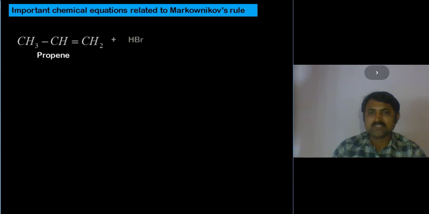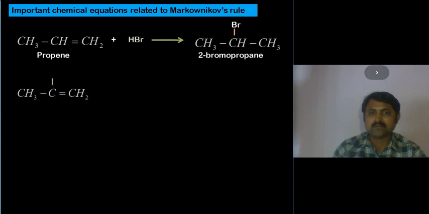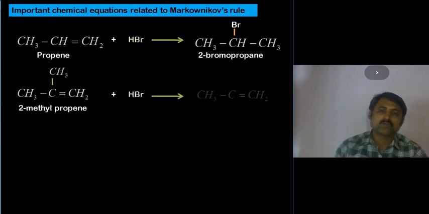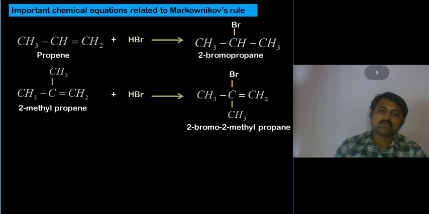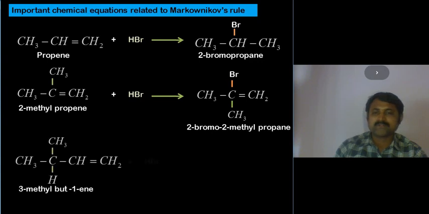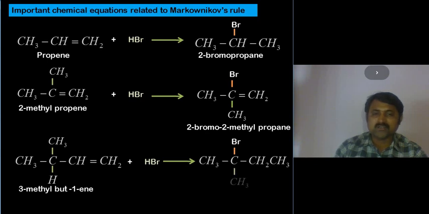So, let us see some other chemical reactions related to Markovnikov rule. Propene taken, 2-bromopropane obtained. 2-methylpropene taken, 2-bromo-2-methylpropane obtained. And 3-methylbutene taken, but the halogen does not go on the carbon that was unsaturated in this third equation. This is one of the striking aspects to be noticed.